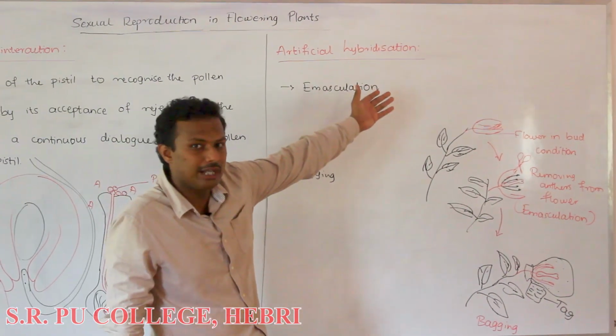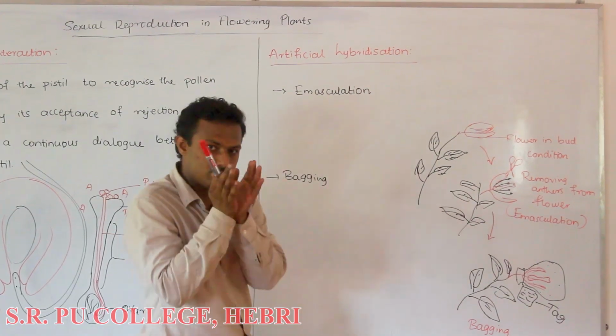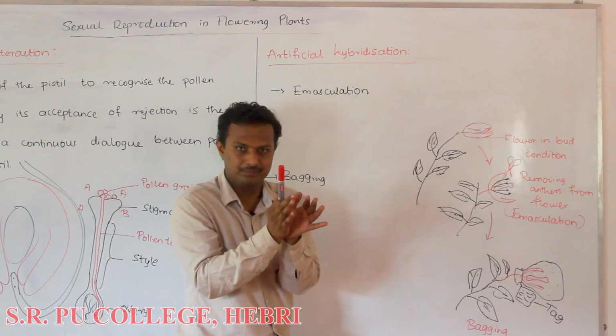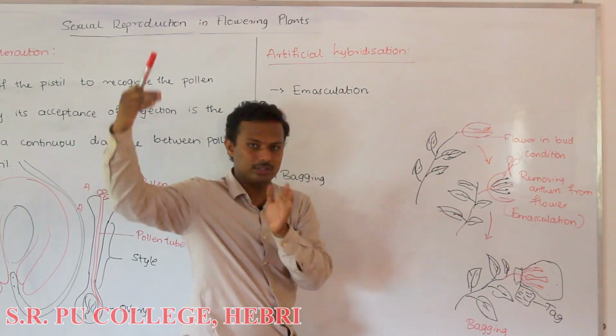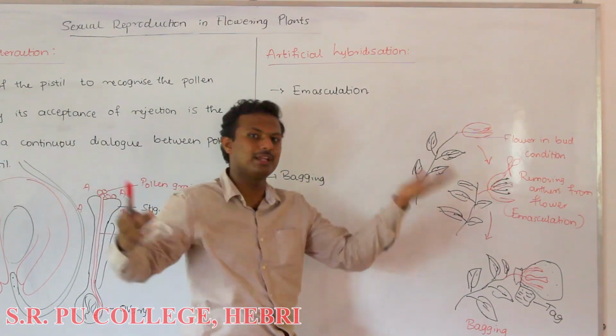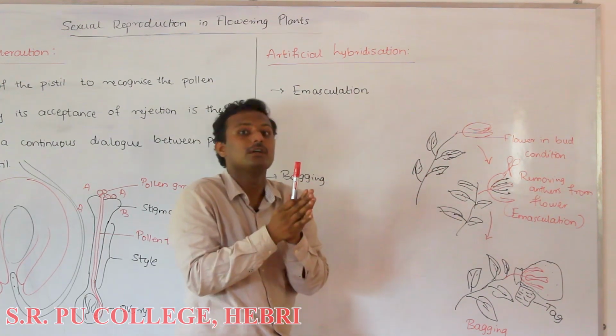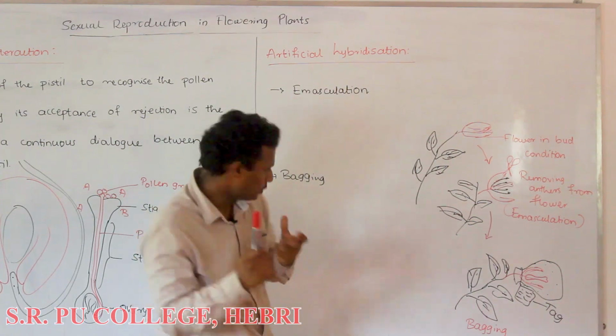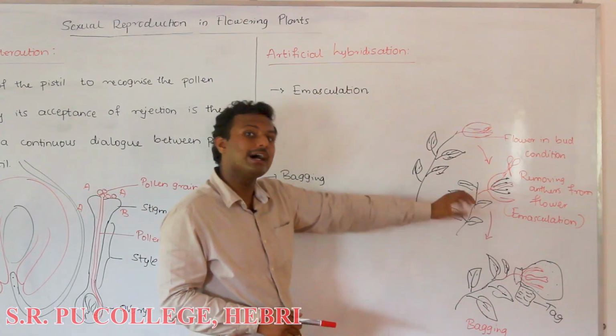You can look at the heading, it is artificial hybridization. Hybridization is the process in which two plants are crossed. That means the male gametes of one plant and the female gamete of another plant are fused in order to bring about the progeny. We are doing it artificially.